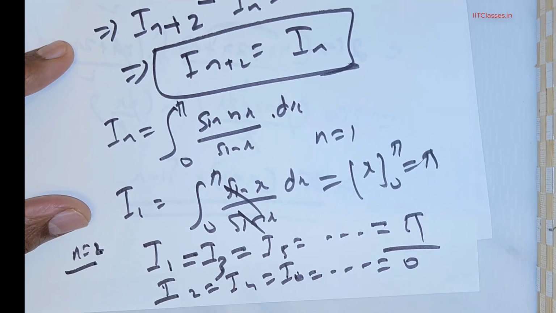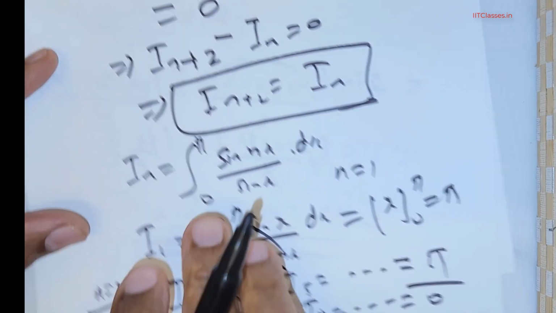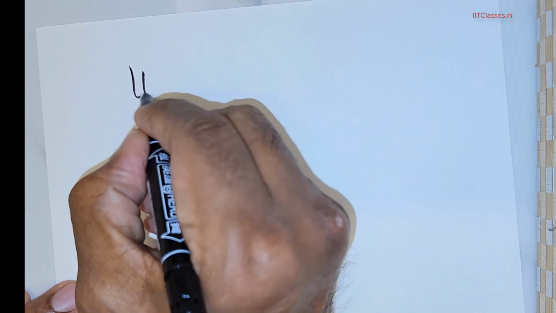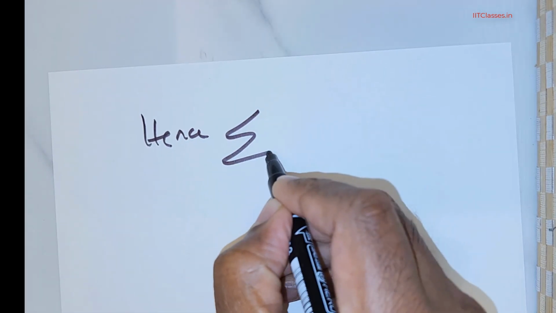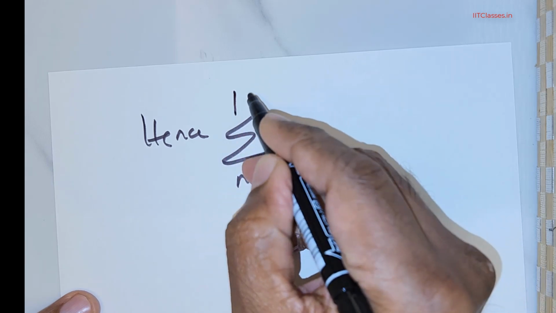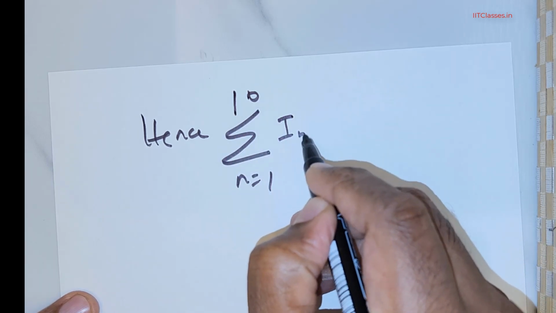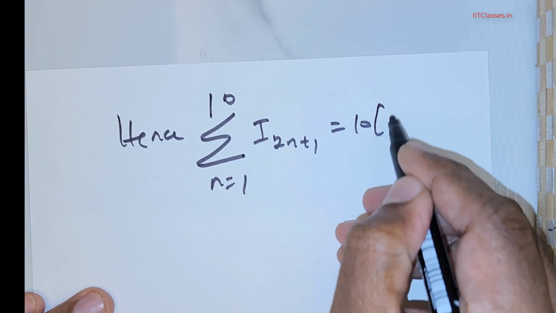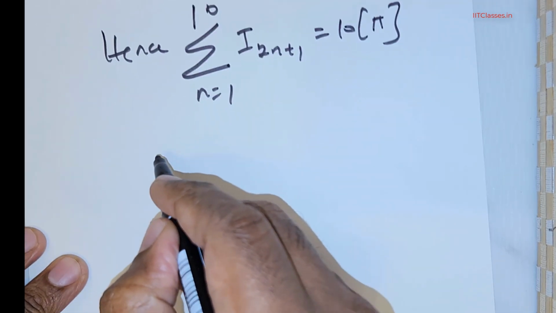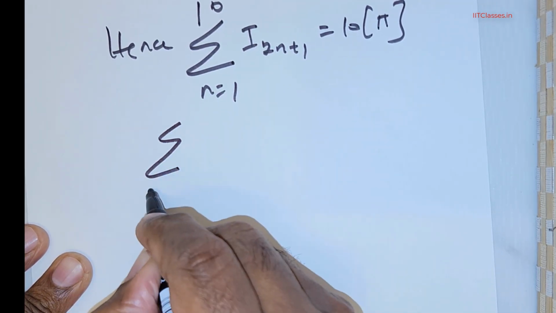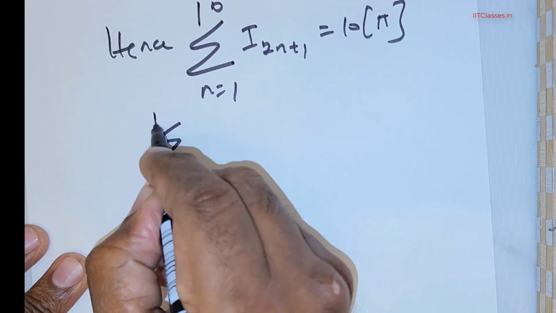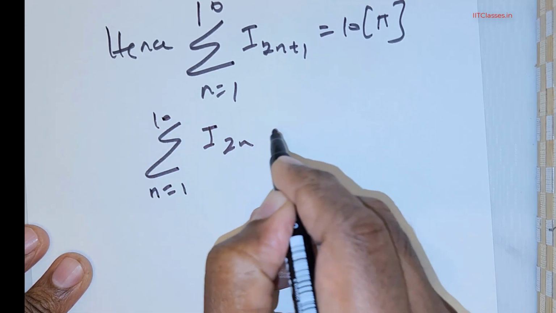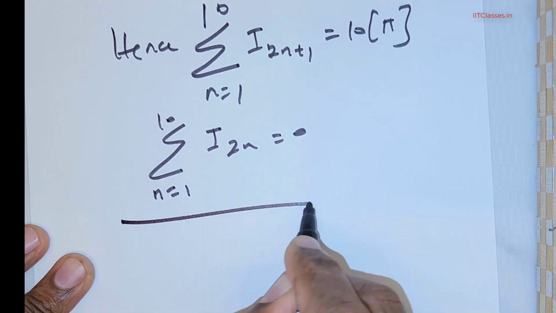So what are we actually left with? For example, if I were to sum it up, the sum from n equal to 1 to 10 of I_{2n−1} is going to be 10 times π. And on the other end, the sum from n equal to 1 to 10 of I_{2n} is going to be leading us to this value. So this would be the right choice.